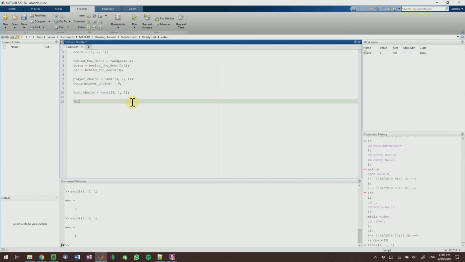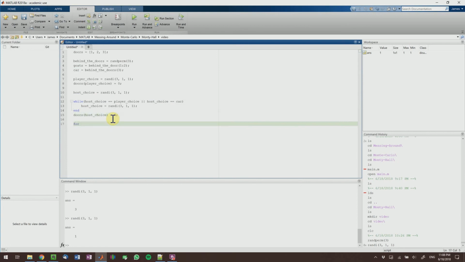Next, we're going to do a similar thing for the host's choice, again using randi. It makes sense that the host cannot choose the same door as the player, and the host can also not choose the door that the car is behind. So we have to have some loop that is going to test for this. So what we're doing here is saying while host choice is equal to player choice or host choice is equal to car, we're going to again pick another random number. And then we're going to do a similar thing and remove the host choice from doors by setting it equal to 0.